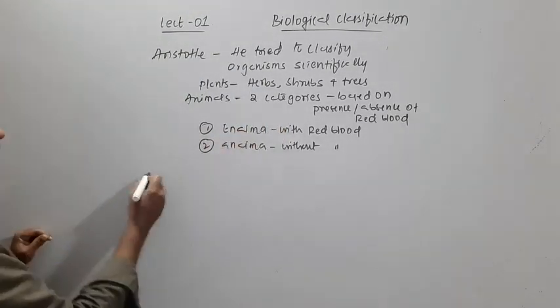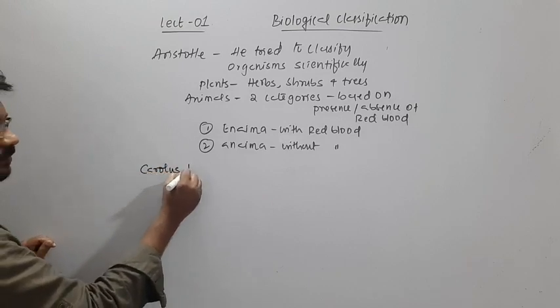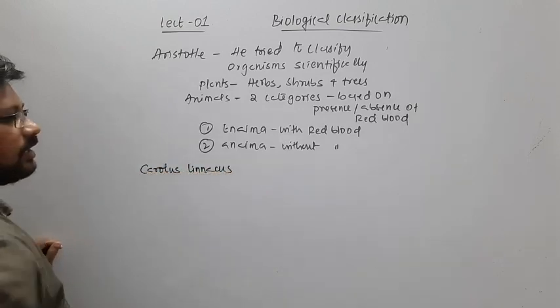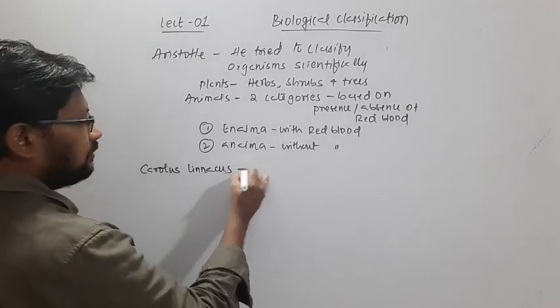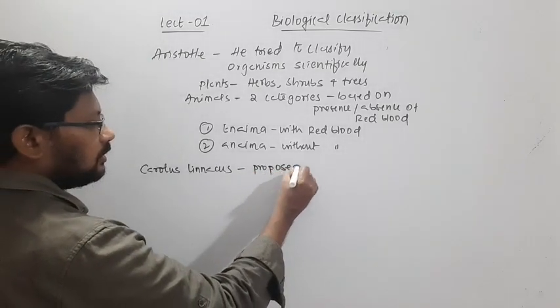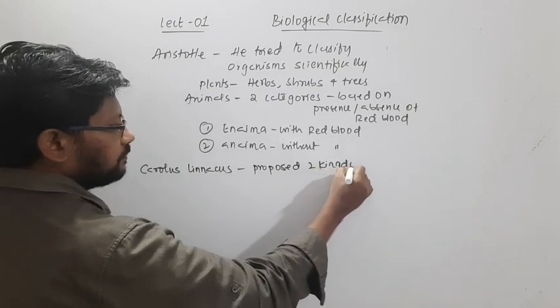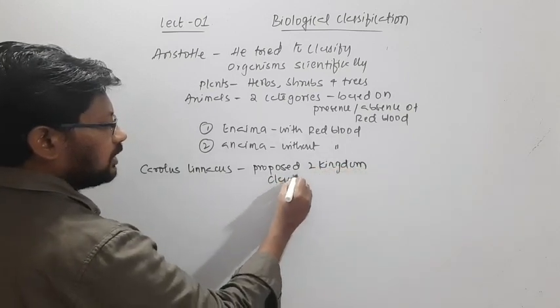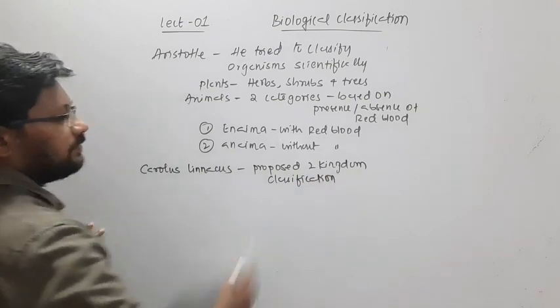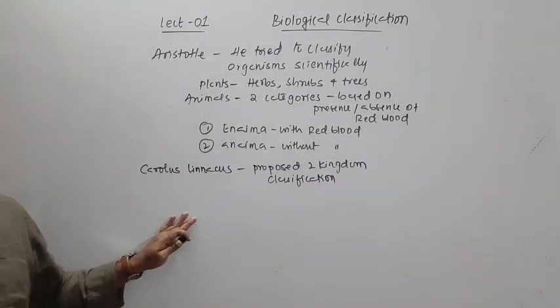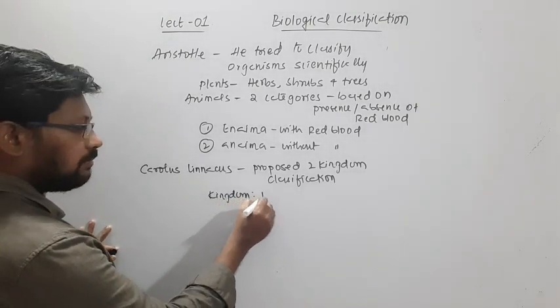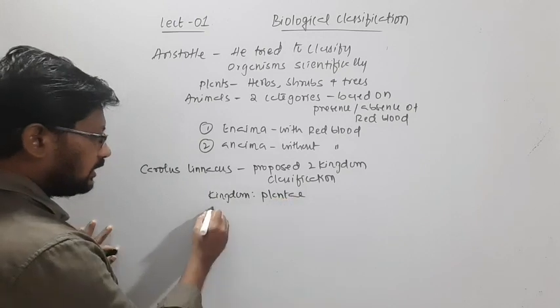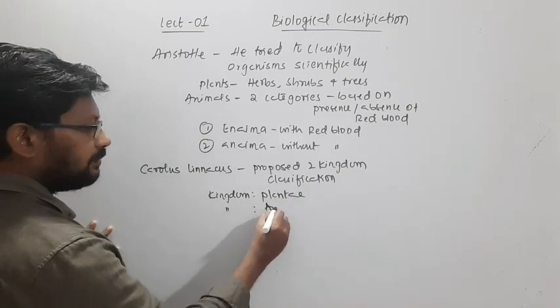Carolus Linnaeus classified the plants and animals. He proposed the two kingdom classification. Those two kingdoms were Plantae, in which he considered all plants, and Animalia.